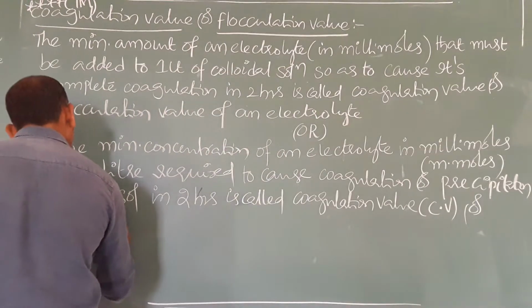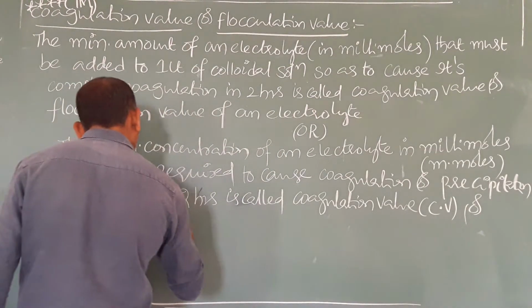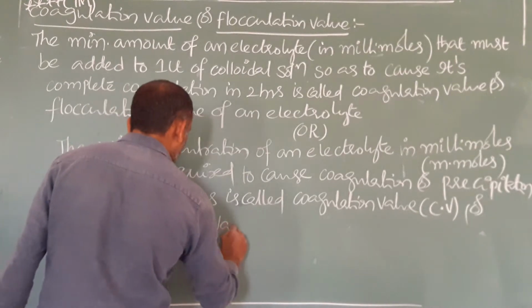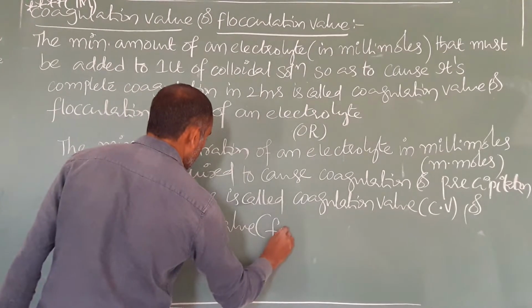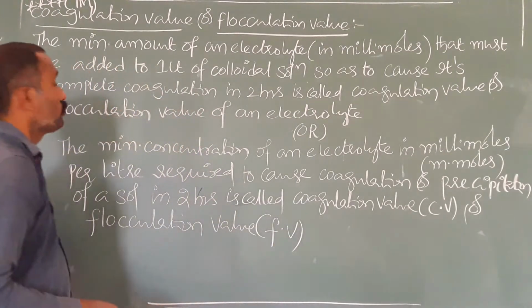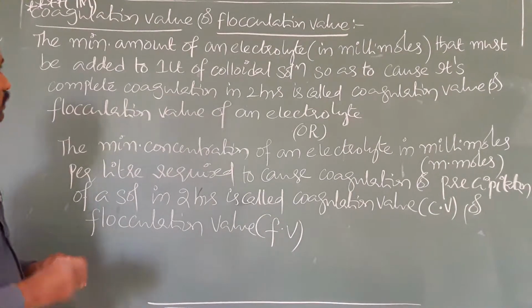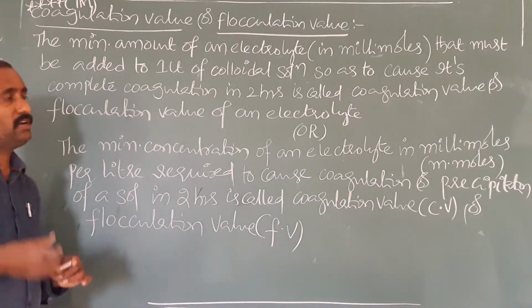So that is what is meant by the coagulation or flocculation value of an electrolyte.